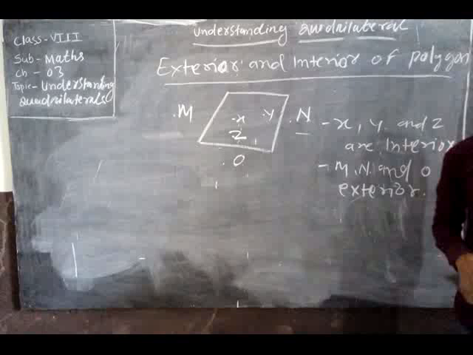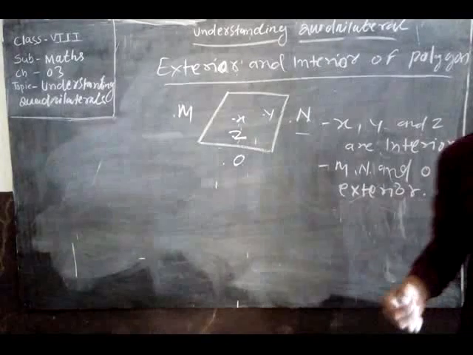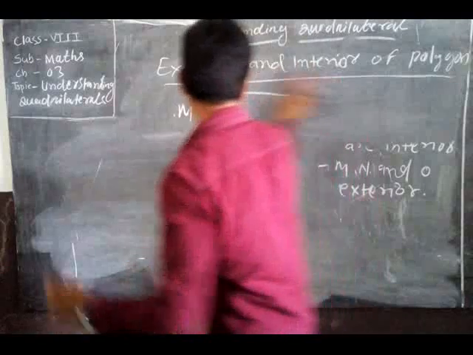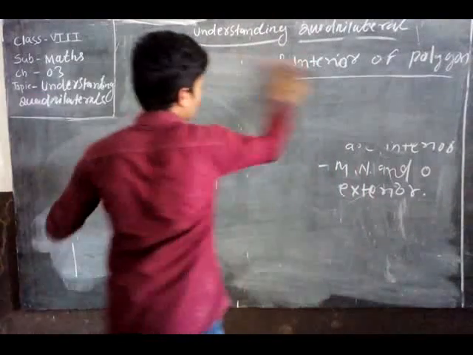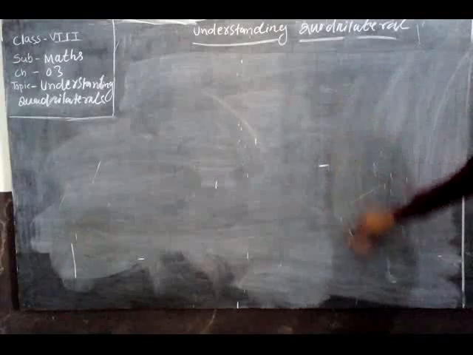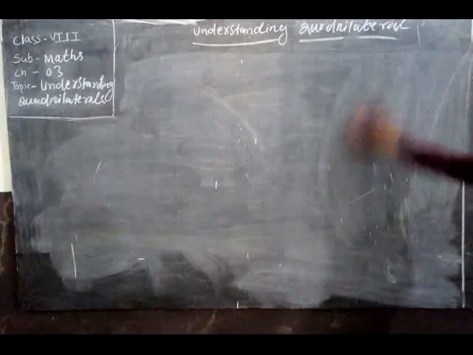Now we know about the regular and irregular polygon. What are a regular polygon and an irregular polygon? See the board. Clear about the exterior and interior of the polygon. Now regular and irregular polygon.